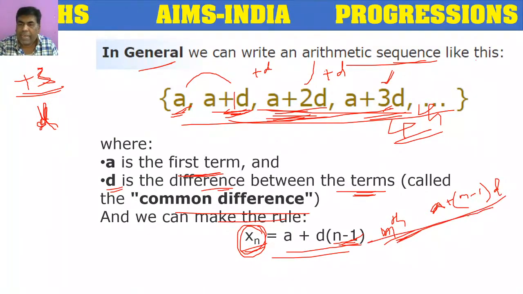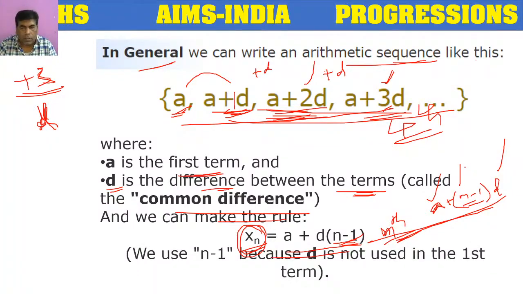This is the value of the nth term of an arithmetic sequence, where a is the first term, d is the common difference, and n is the number of the term which we want to find.